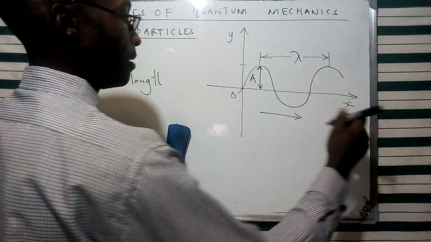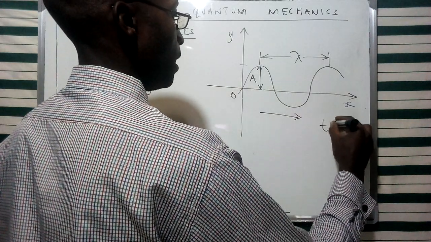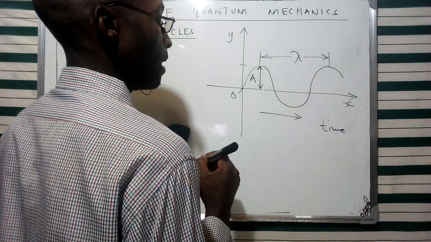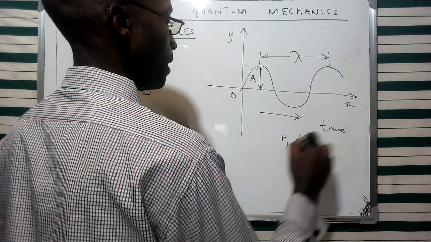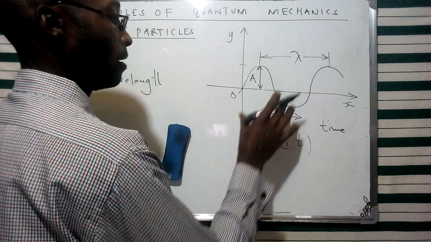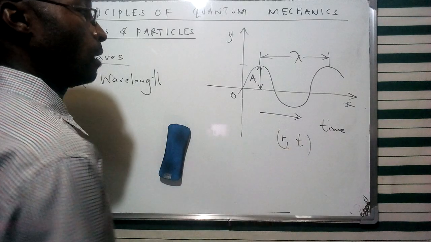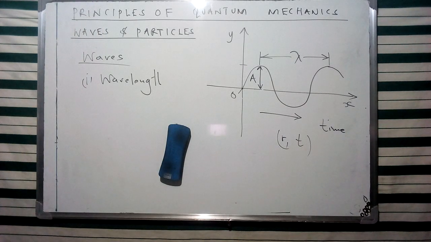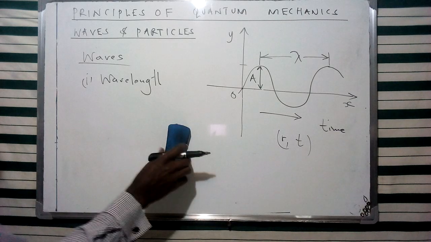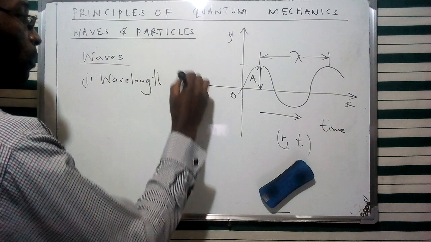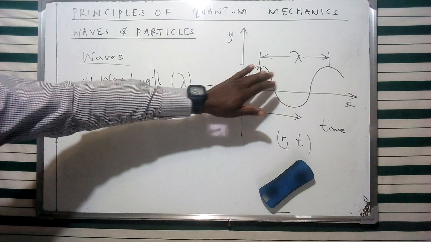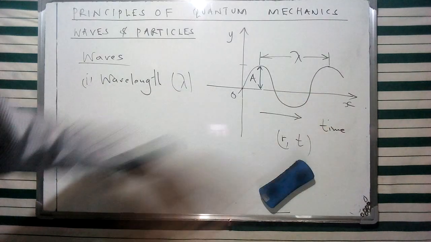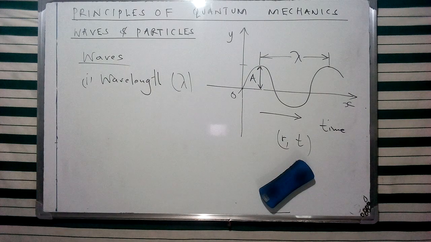And then we said that this wave is going to be undergoing displacement with time. I'm going to give a displacement in terms of r, and time in terms of t. So this is going to be a function, a displacement with time, given as such. Later on, we're going to describe some of the physical characteristics of this particular wave. Now, I've mentioned the concept of a wavelength. The wavelength is going to be the distance from one crest to another, or one trough to another, that describes this specific aspect of a wave.